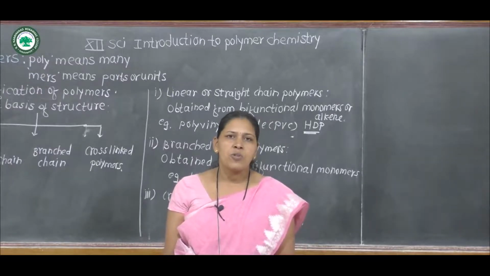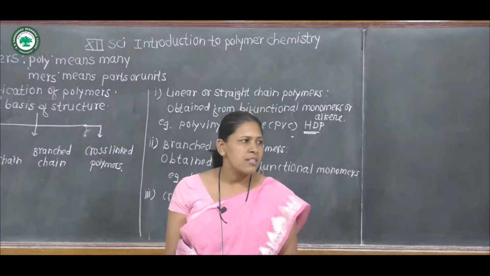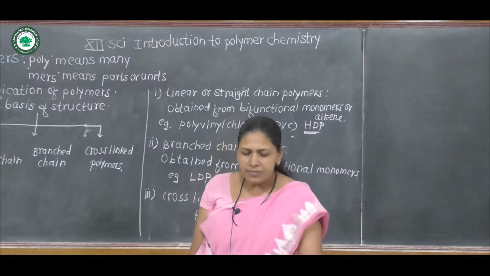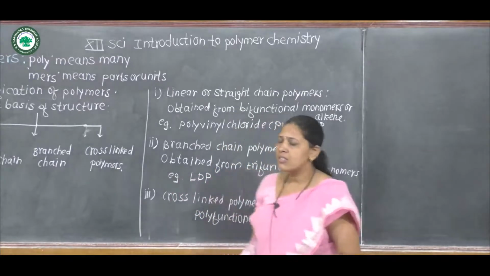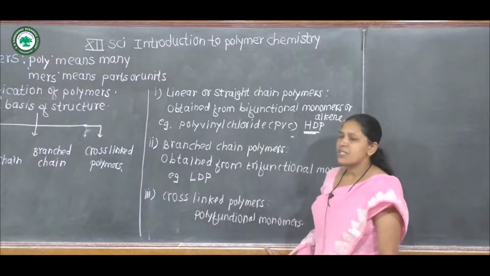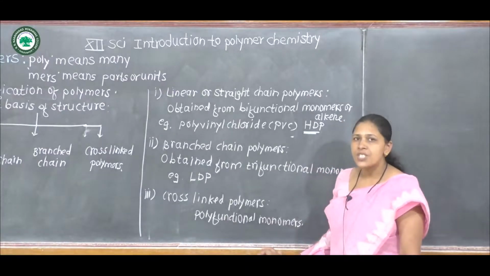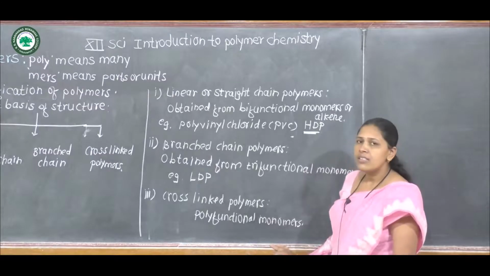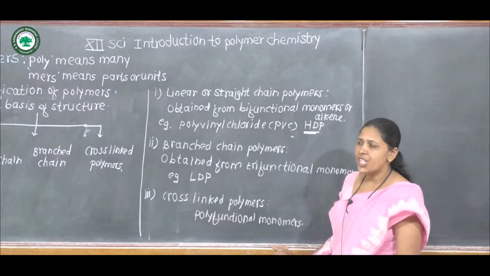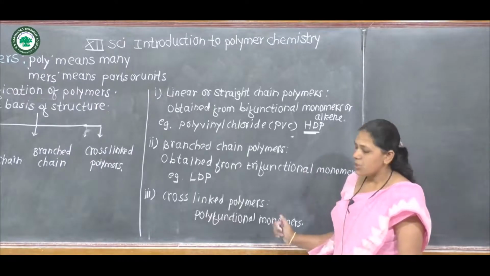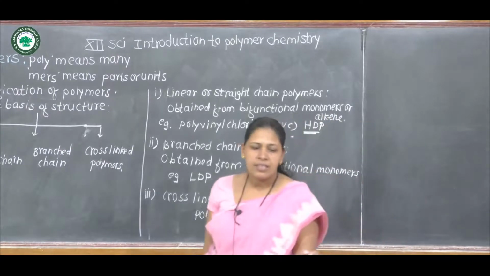These are the three types of polymers on the basis of structure: linear, branch chain polymer and cross-linked polymer.